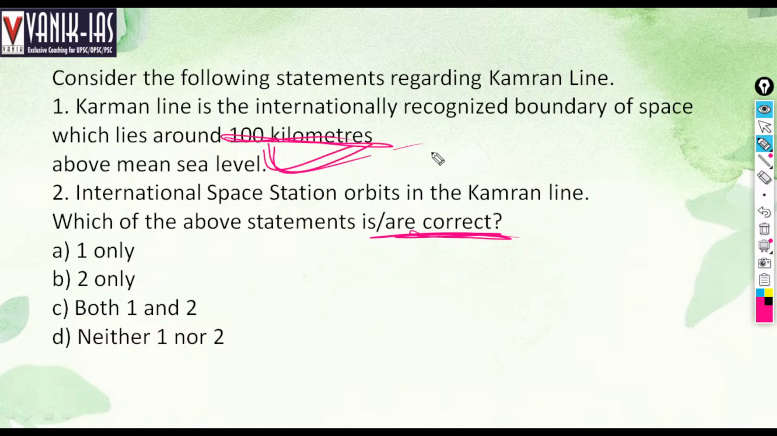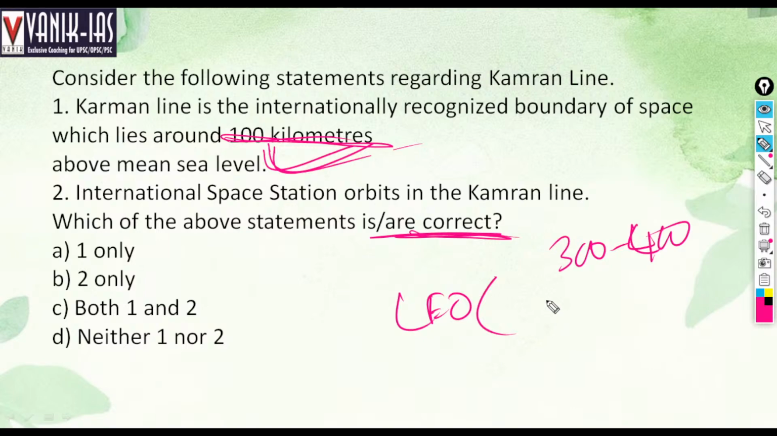International Space Station orbits in the Karman line. No, it orbits around 300 to 400 kilometers, that is in the low Earth orbit. Remember, the low Earth orbit range is 180 kilometers to 2000 kilometers, but the International Space Station orbits around 330 to 410 kilometers, whereas the Karman line is an internationally recognized boundary of space that lies at 100 kilometers from the mean sea level.